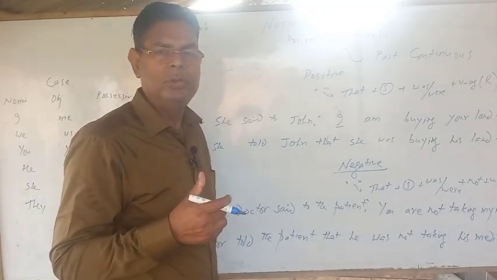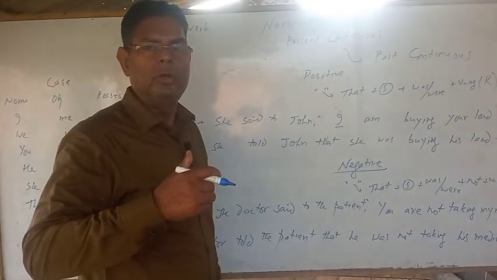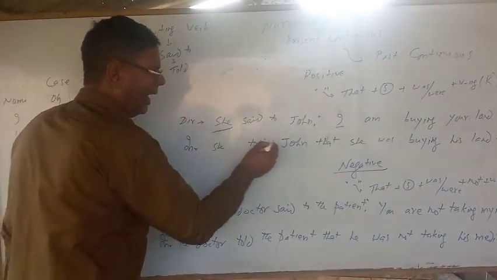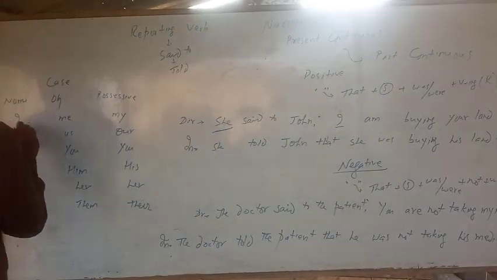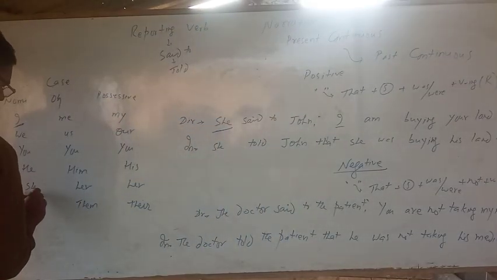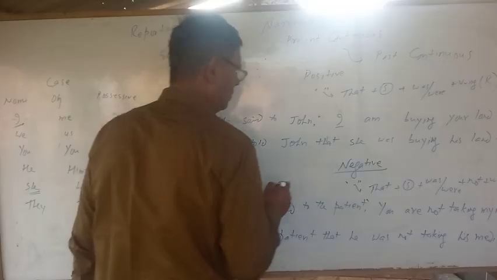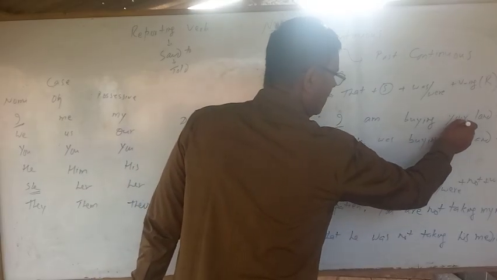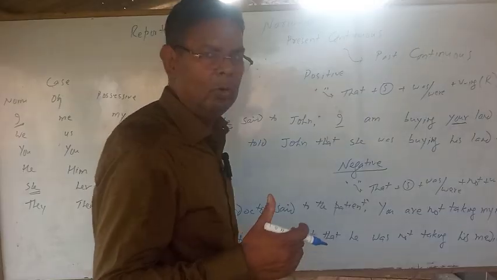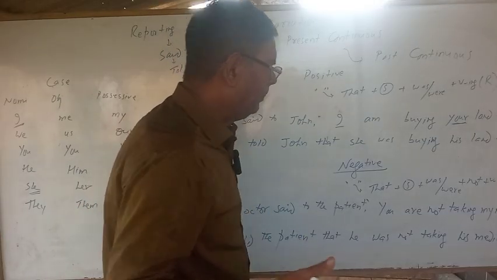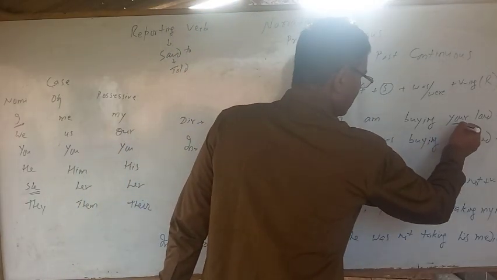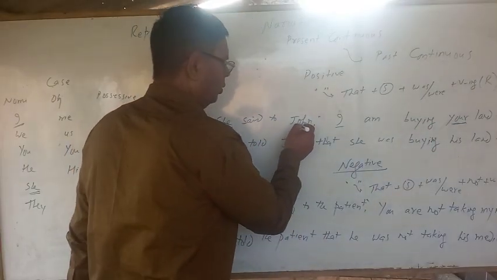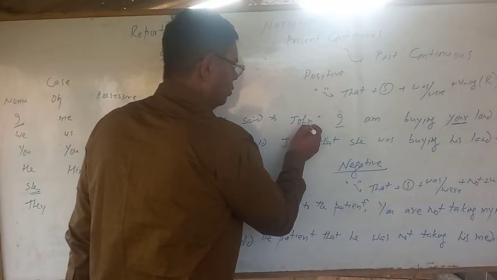First person changes according to subject. What is the subject here? She is the subject. I is in nominative case, so we will use she here: she was buying your land. Your is made from you. You is in second person, so it will be changed according to object. John is the object here. Your is in possessive case. Then what will be the possessive case of he for John? So it will be his land.